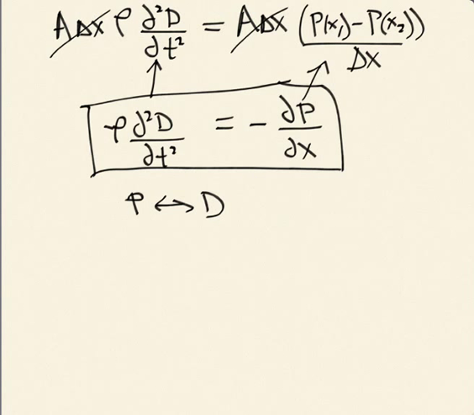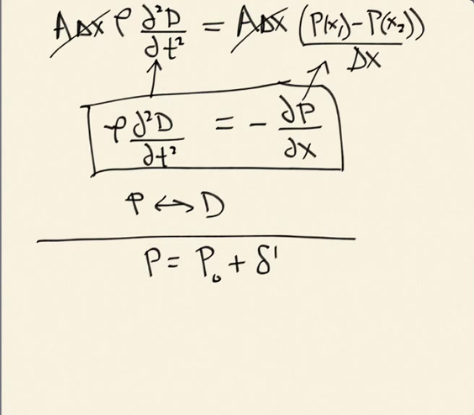So we're going to use a couple of different relationships to do this. So first of all, I can relate the pressure to the density. This is something I can do physically, make a relationship between those two. And then what I'll do is connect the density to the displacement. Okay, so I'll do it in a two-step process. All right, so what we're going to consider is the wave perturbation on the pressure and the density. Okay, so we're going to write down that the pressure is going to be some background pressure plus some perturbation, and I'll call it delta P.